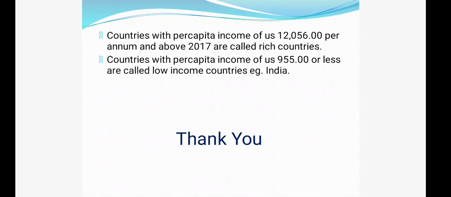Okay, now you can see that in 2017, countries with per capita income of US dollar 12,056 per annum were regarded as richer countries. But countries with income of US dollar 955 or less are called low income countries. Example, you can say our country India. So on the basis of this report, we can compare which country is a rich country and which country is a poor country.